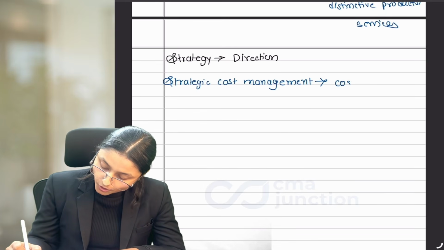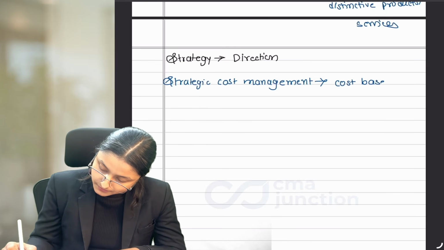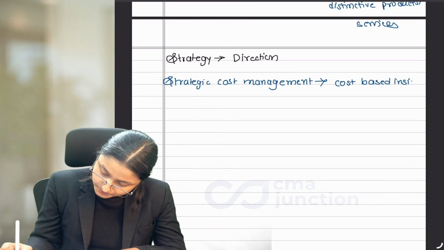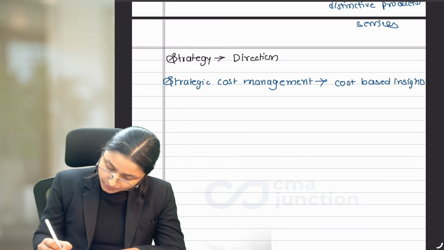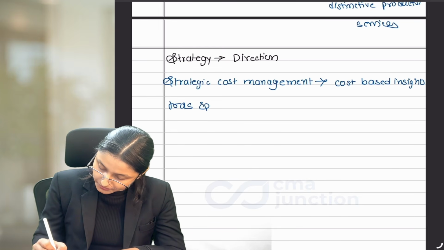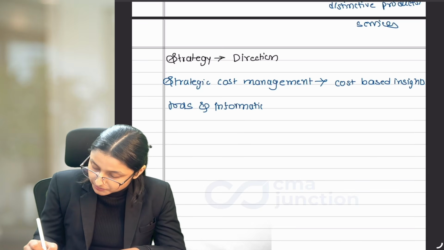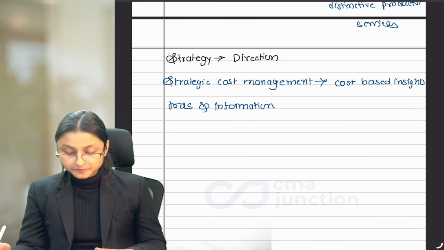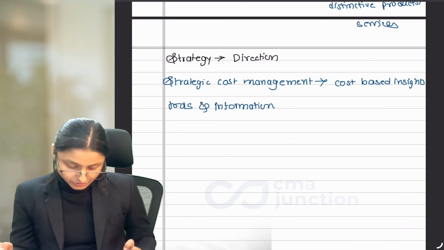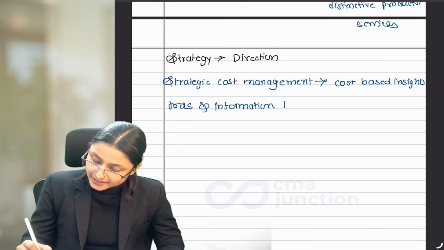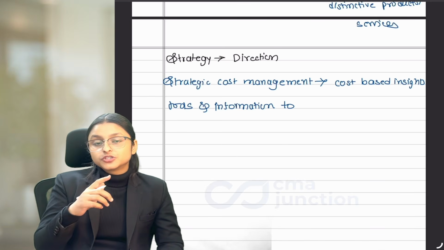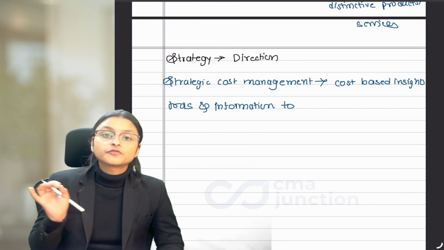By providing cost-based insights, tools and information. Cost related information, cost related tools will be provided by strategic cost management, which will be used by strategy. Where will strategy use strategic cost management? In every stage of its life.